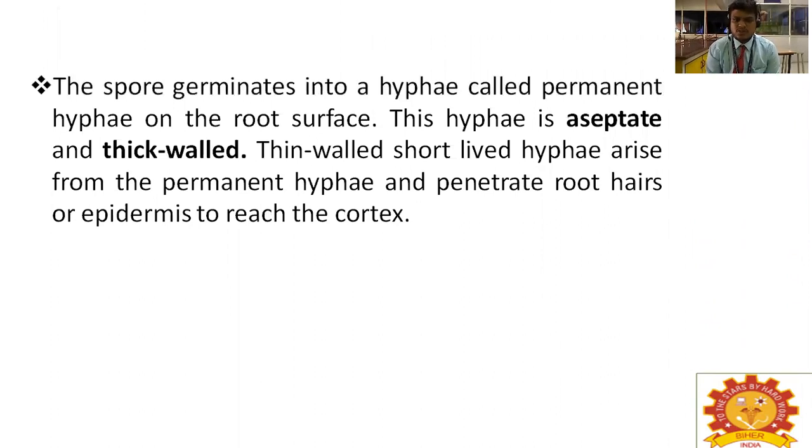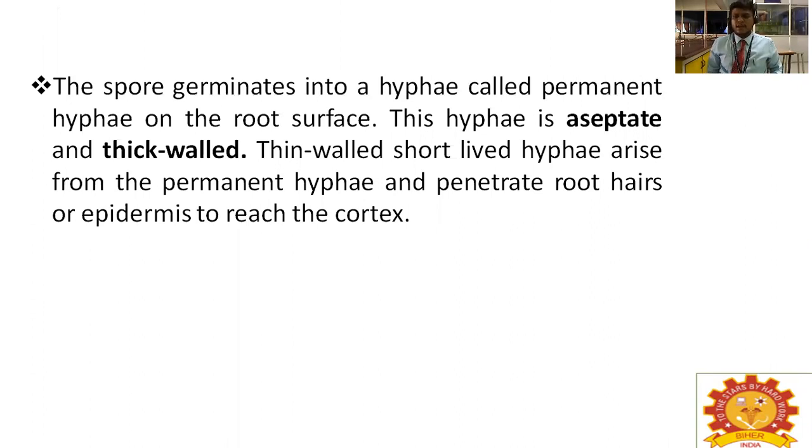So the spores germinate into a hyphae called permanent hyphae on the root surface. This hyphae is aseptate and thick-walled. Aseptate means it doesn't have septa, so that means there are no cross walls.